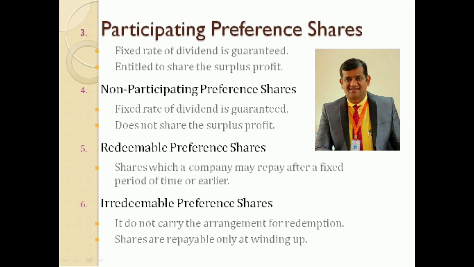In other words, preference shares are presumed to be non-participating unless specifically stated otherwise in the articles of association. It has to be mentioned there. If it is not mentioned, they are considered non-participating preference shares.